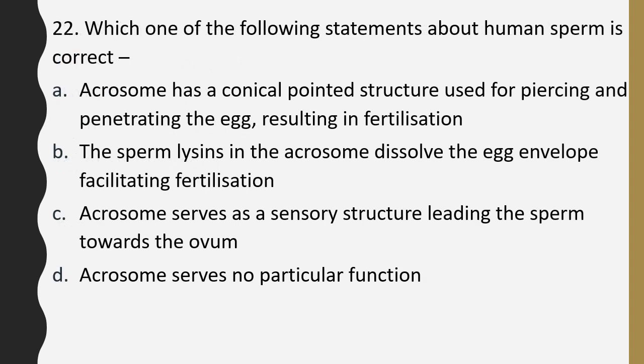Question number 22. Which one of the following statements about human sperm is correct? Acrosome has a conical pointed structure used for piercing and penetrating the egg, resulting in fertilization. The sperm lysin in the acrosome dissolves the egg envelope and facilitates fertilization. Acrosome serves as sensory structure leading the sperm towards the ovum, or option D, acrosome serves no particular function. The correct answer is option B, the sperm lysin in the acrosome dissolves the egg envelope and facilitates fertilization.